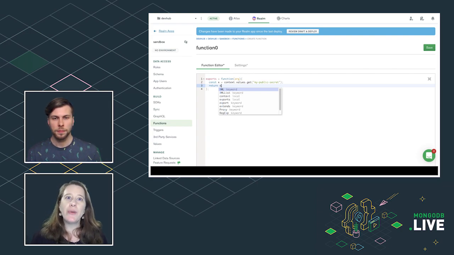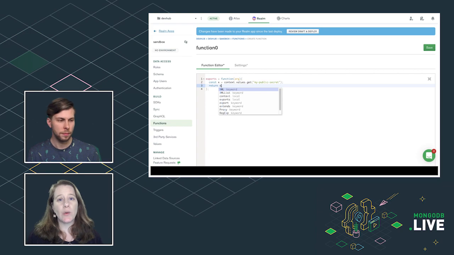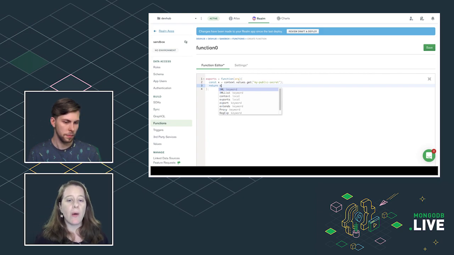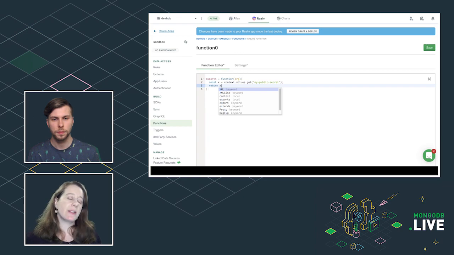It works for when you need to rotate a password too, right? I know that after a year or a couple of months, you have to change your token. You get rid of the old one and put in a new one. And with this, you don't have to worry about managing it. It's stored in one place, centrally, so you don't have to worry about a web server having an old version of it. You don't even need to tell the developers. The code still uses the function to get the token, and they get a new token.